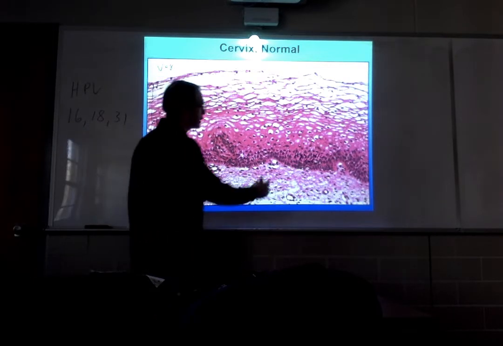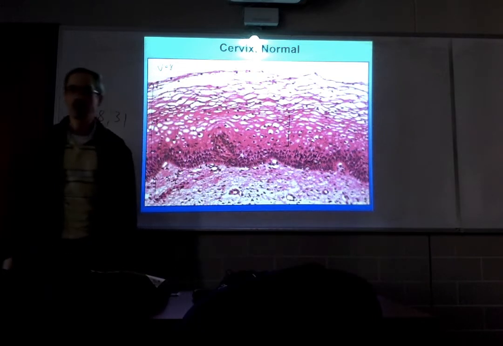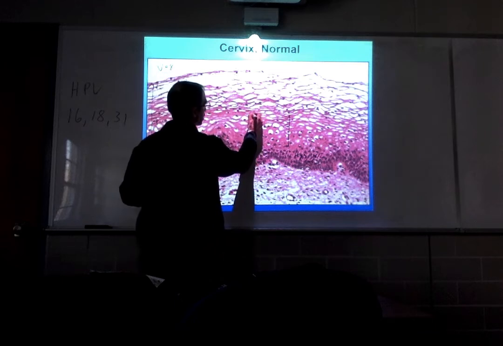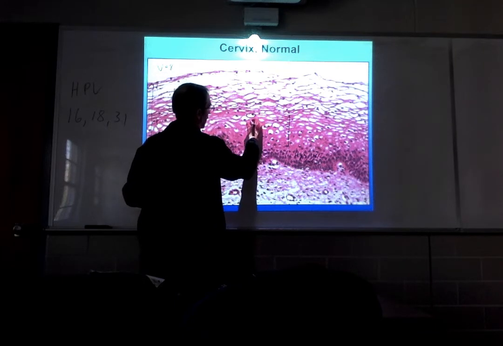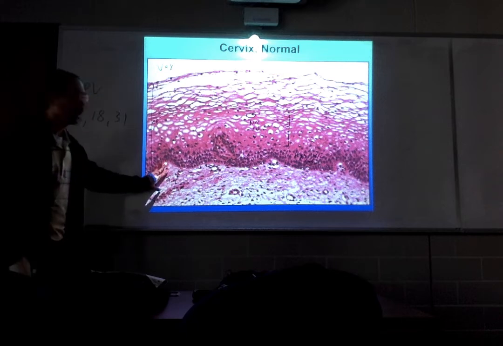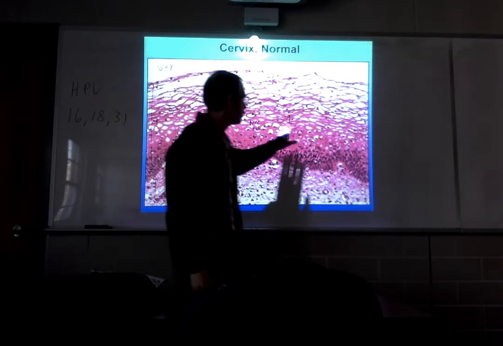But notice that as the cells move up the epithelium, they change their cytomorphology. The nucleus gets small in proportion to the cytoplasm. And so the NC ratios start to decrease. You can also see that the cells start assuming a very definitive architecture.